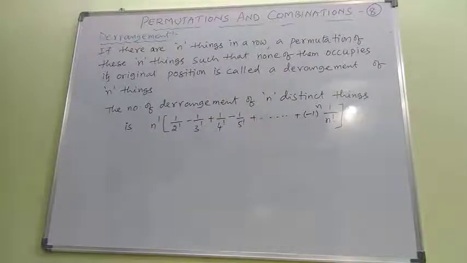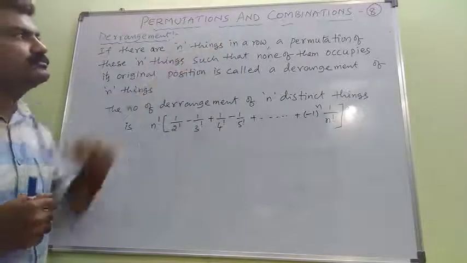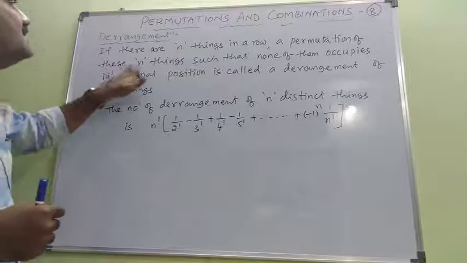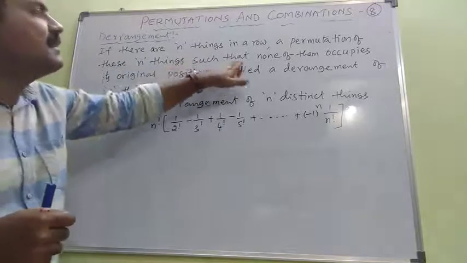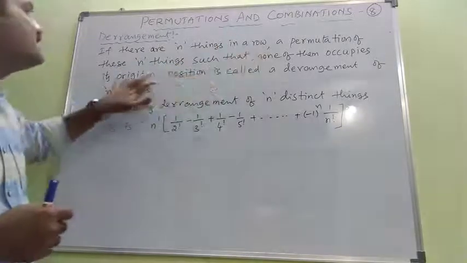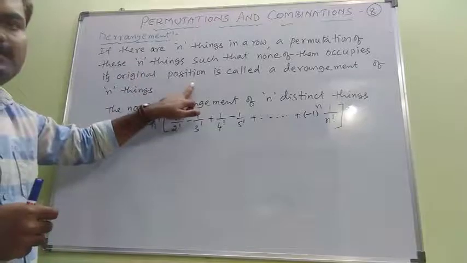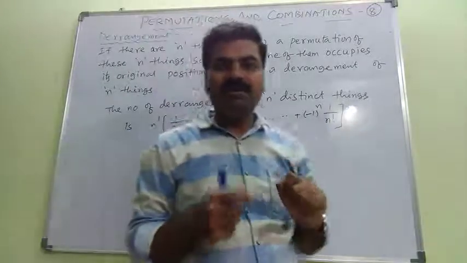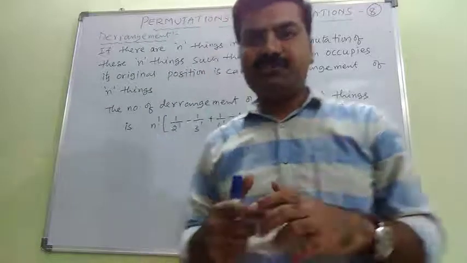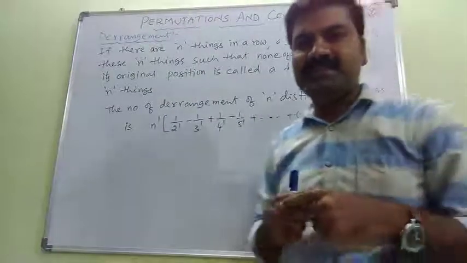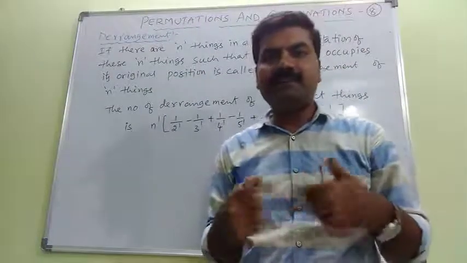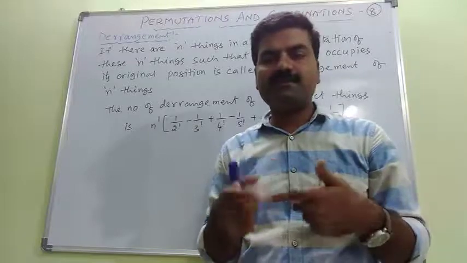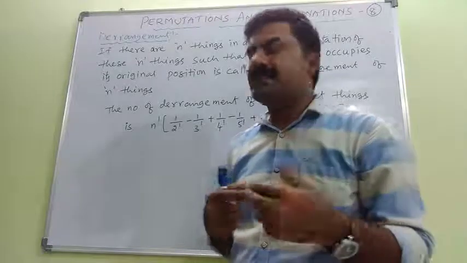If there are n things in a row, consider a permutation of these n things such that none of them occupies its original position. See the interesting concept here: none of them occupies its original position. That's why this concept is treated as a derangement, not an arrangement. They must not be in their original places.